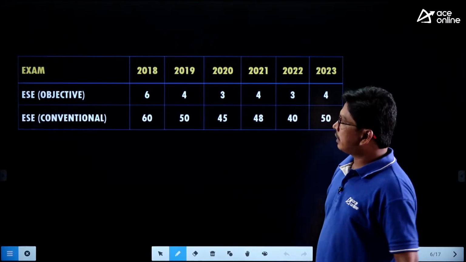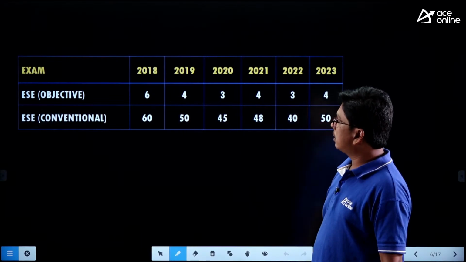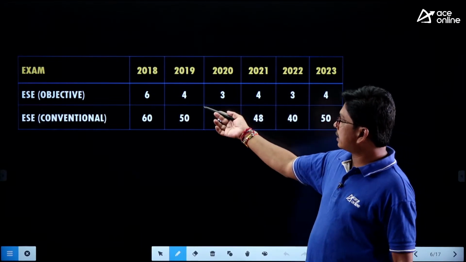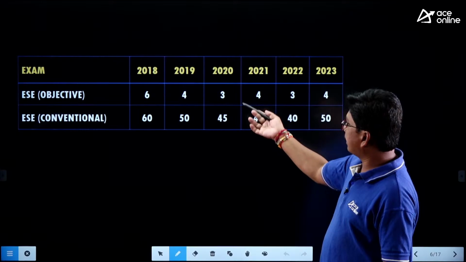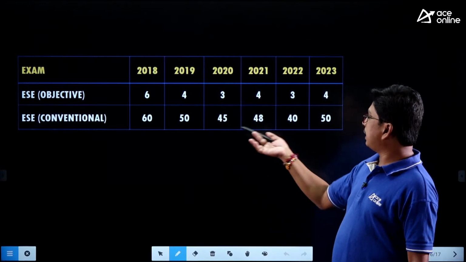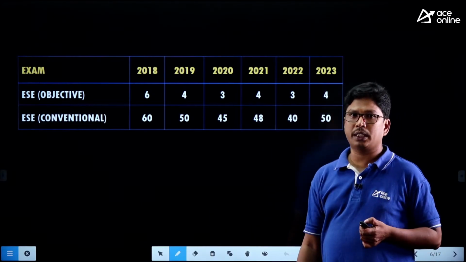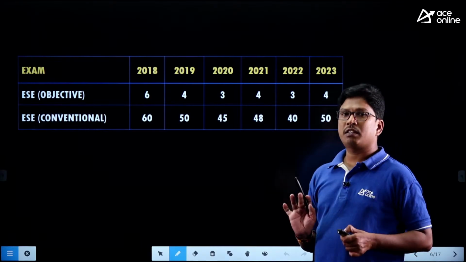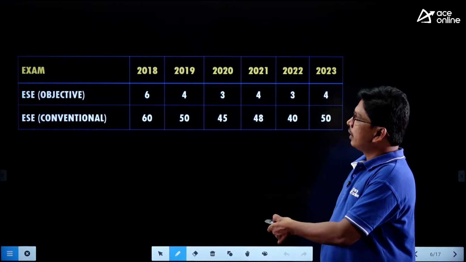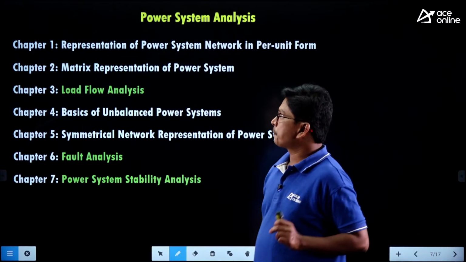Now, this is the weightage year-wise in engineering services, prelims and mains. We are getting a minimum of 3 to 4 marks and a maximum of 6 marks, as we got in 2018. And coming to ESE mains, we are getting a minimum of 40 marks and a maximum of 60, as we got in 2018. So this is the weightage of power system analysis. Now, coming to the syllabus of power system analysis, we have to see.